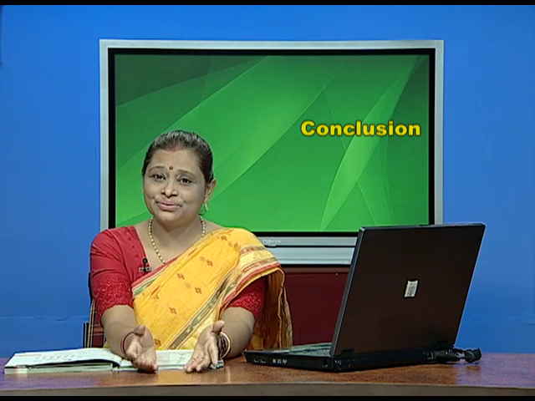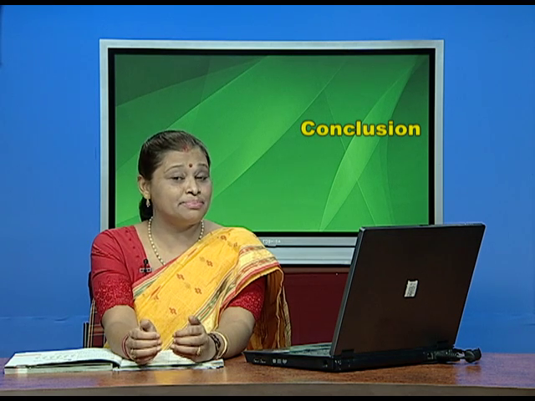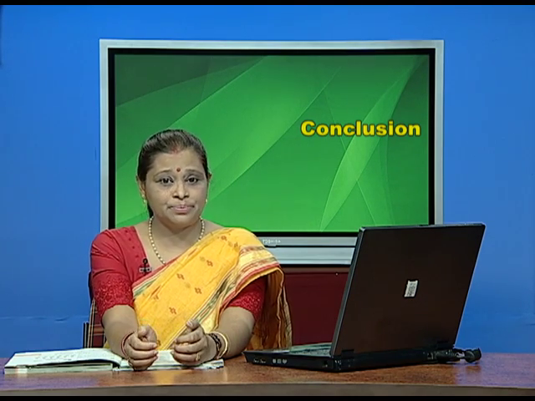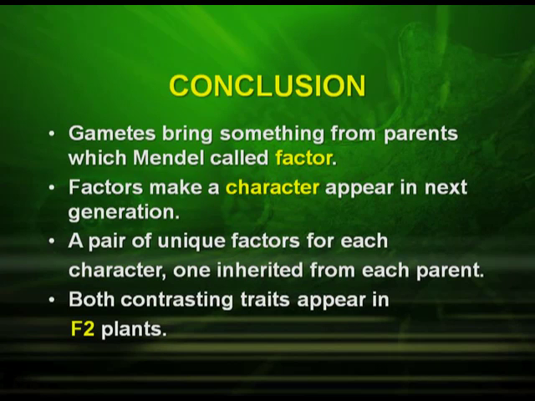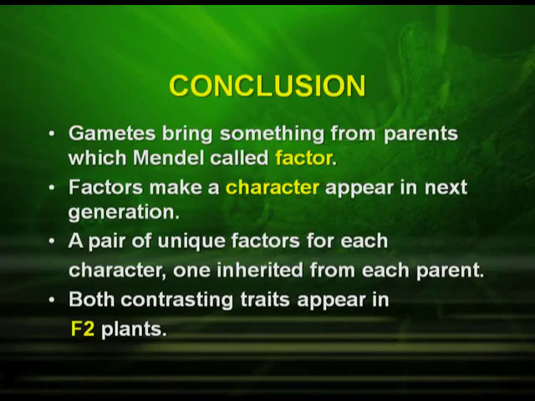Now, let us conclude what we have studied today. Gametes bring something from the parents which Mendel called factor. Here I will say about the factor because at that time when Mendel worked, the term gene was not coined. The second important point, the factors make a character appear in the next generation. So, it is the factor which is responsible for the appearance of the character. A pair of unique factors for each character, one inherited from each parent. And both contrasting traits appear in F2 plants.